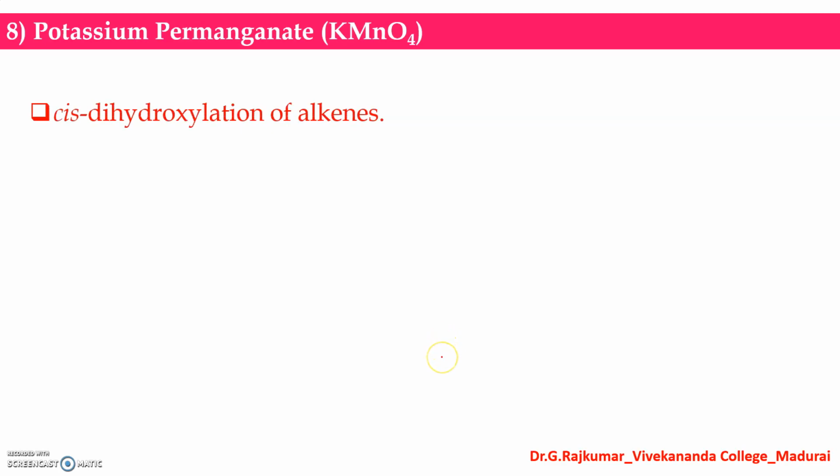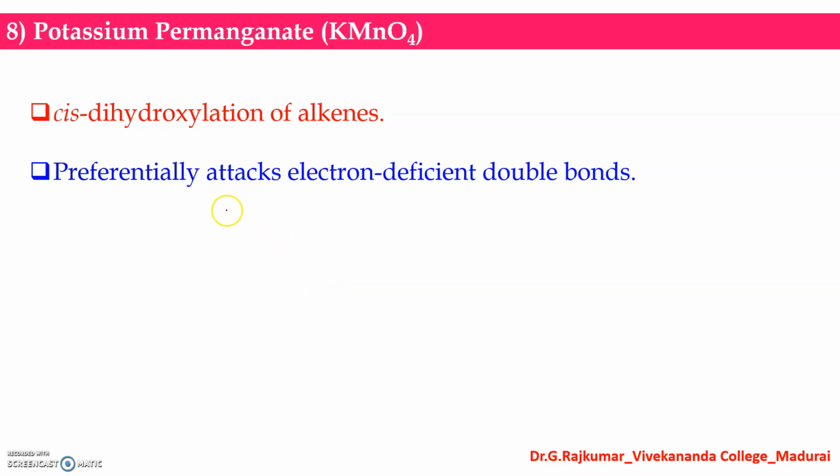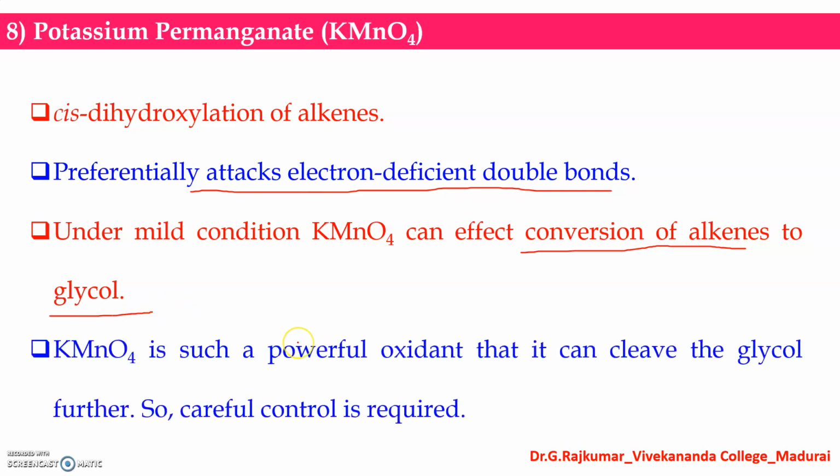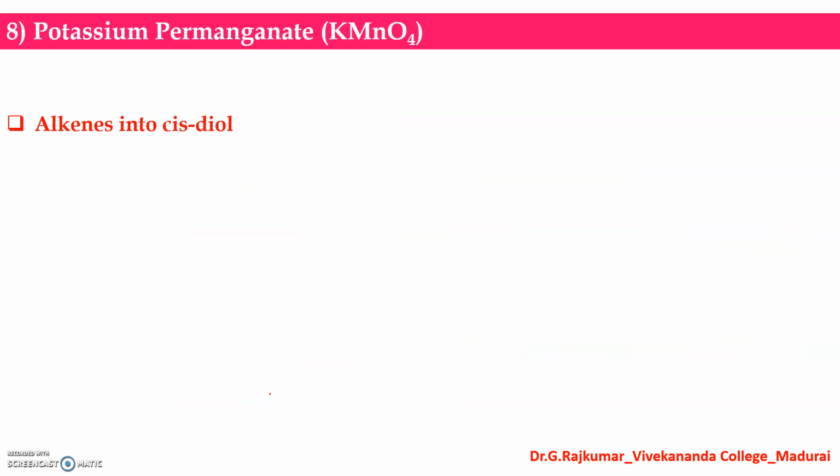So potassium permanganate can be used for the cis dihydroxylation of alkenes, and it preferentially attacks electron deficient double bonds. Under mild conditions, potassium permanganate can effect the conversion of alkenes into glycol, that is cis 1,2 diol. This is a powerful oxidant, hence it can cleave the glycol further, so careful control is required. The role of potassium permanganate is that it oxidizes alkenes into cis diol.